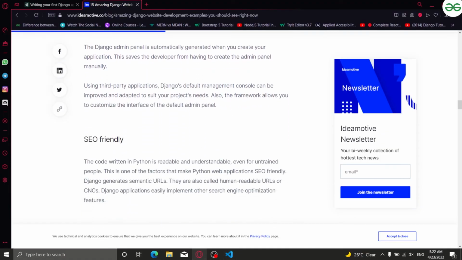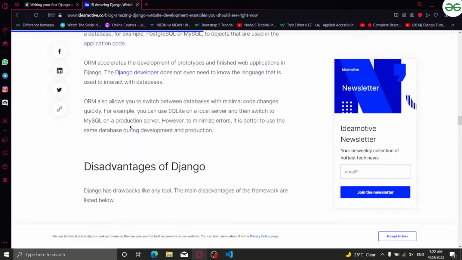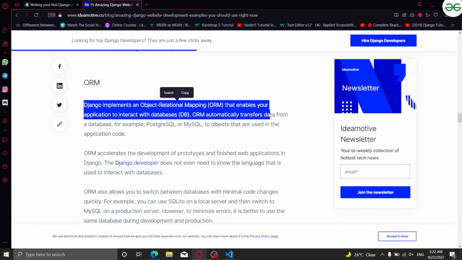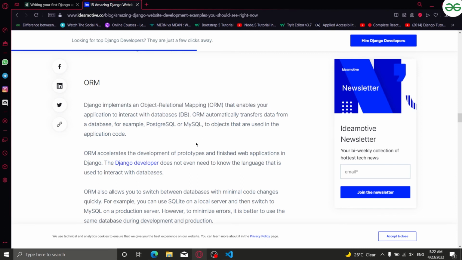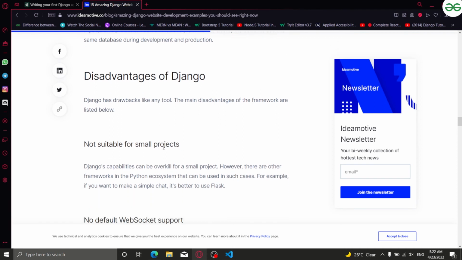Then it is also SEO friendly. The source code written in Python is readable and understandable, and this is one of the factors which make Python web applications SEO friendly. And it has extensibility. These are just the importance of Python, or basically you can say the importance of Django. This one is ORM, that Django implements, an object relational mapping that enables your application to interact with databases. Obviously, like Instagram, whenever you interact with any data, it is visible in the form of likes or shares. And there are some disadvantages as well.